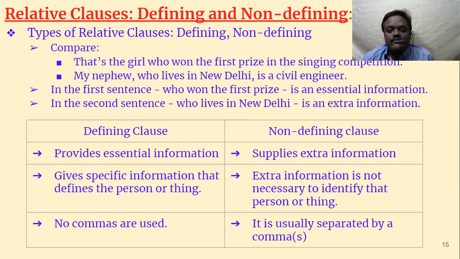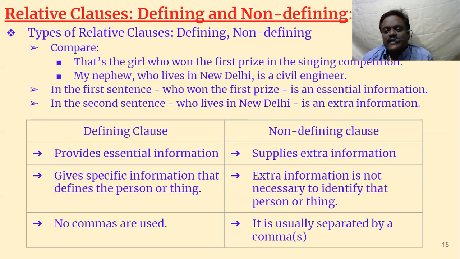In the first sentence, who won the first prize is essential information. Suppose it is not there, the sentence becomes incomplete. Not only who won the prize, the whole relative clause, who won the first prize in the singing competition. Suppose it is removed, what happens? That's a girl, that's all.